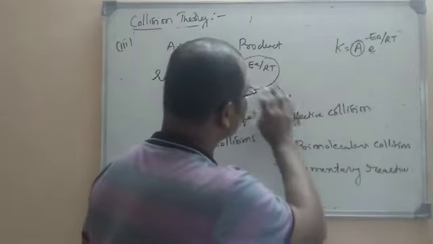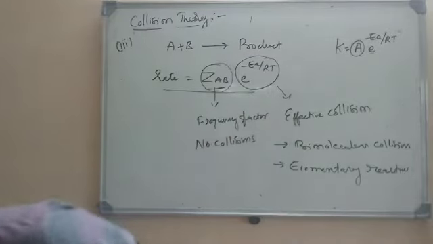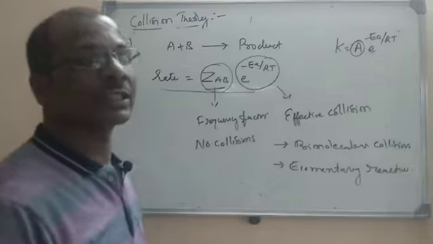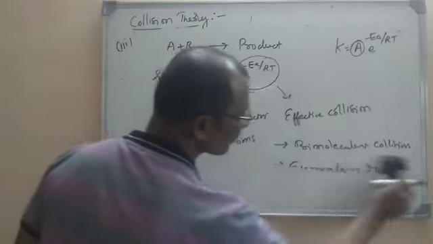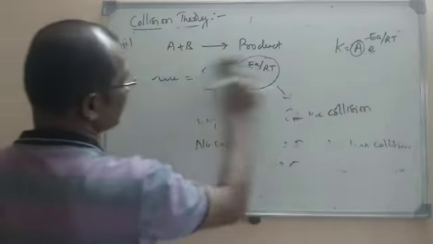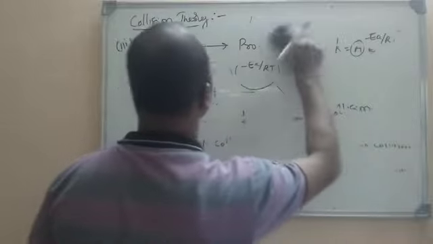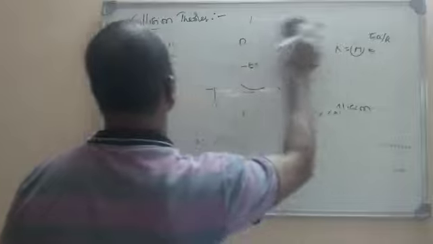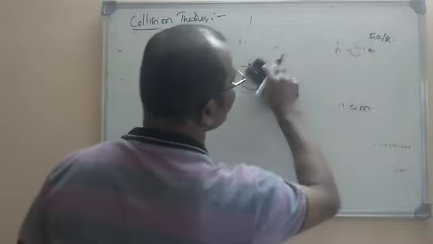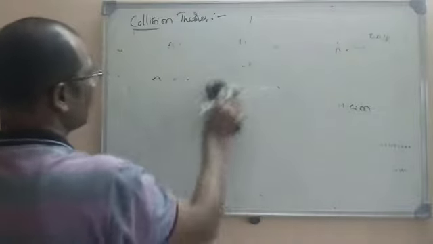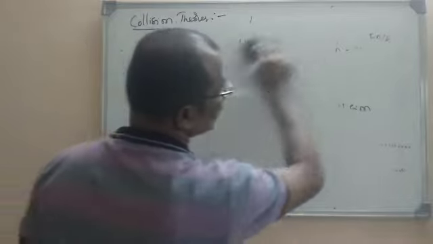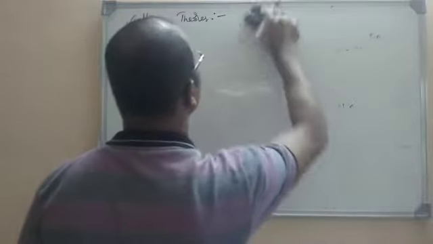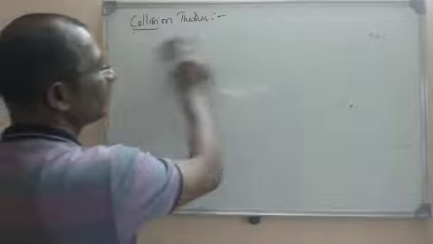I told you that these are effective collisions, meaning collisions that yield the product. As I told you just now, not all collisions will give the product; only certain collisions will. There is a factor called the fraction of effective collisions.